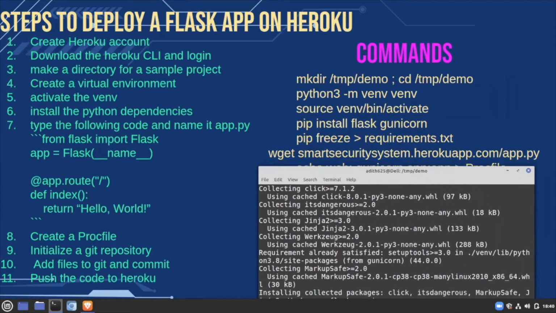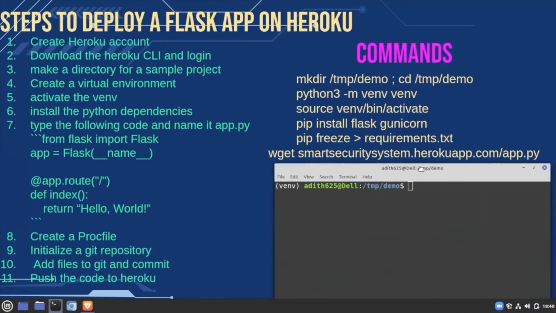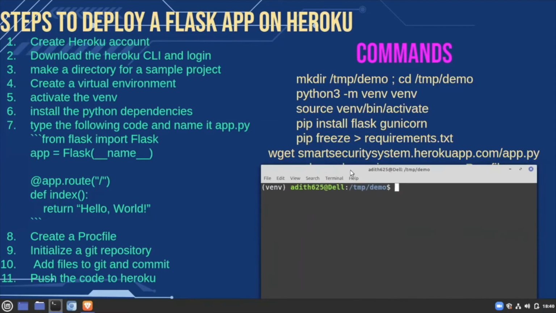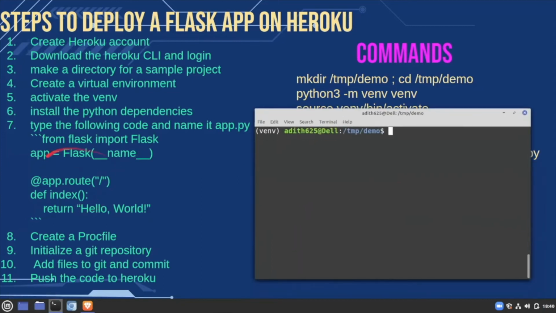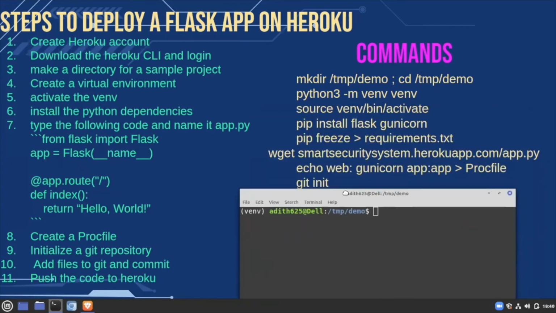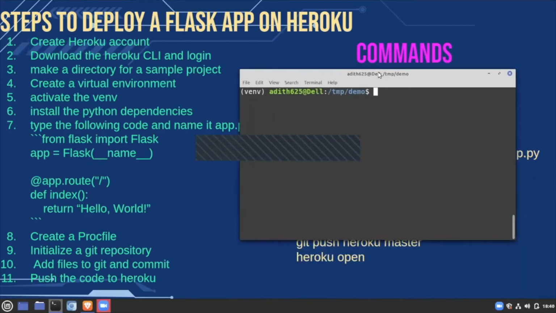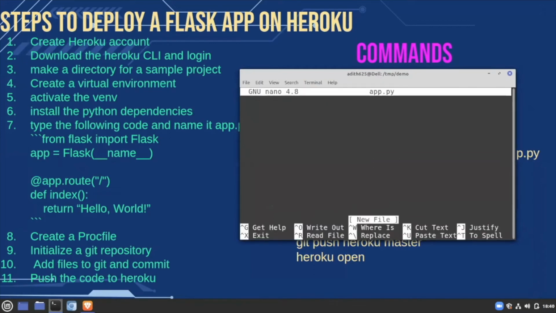Now for the actual app, which is app.py, that is a Python app, we can just write this code over here, or I have also hosted it on Heroku. So it can be downloaded from there. So let me just use nano and edit the app.py. So here we can import the Flask module.